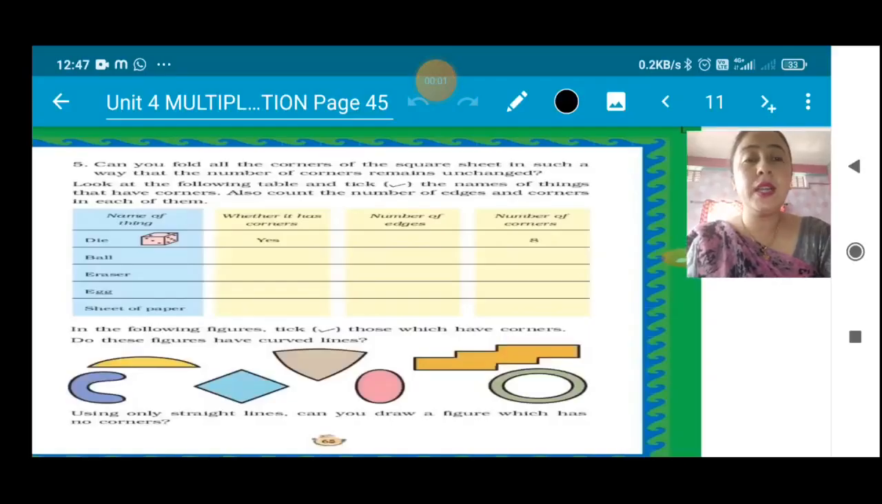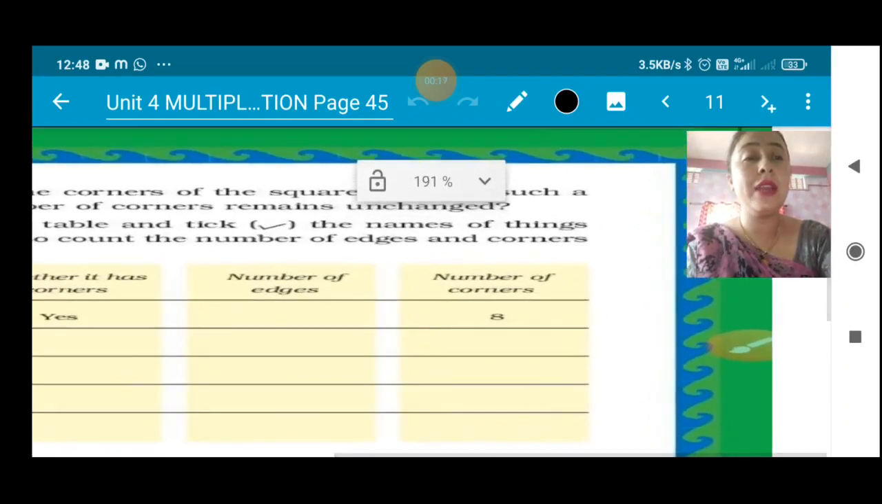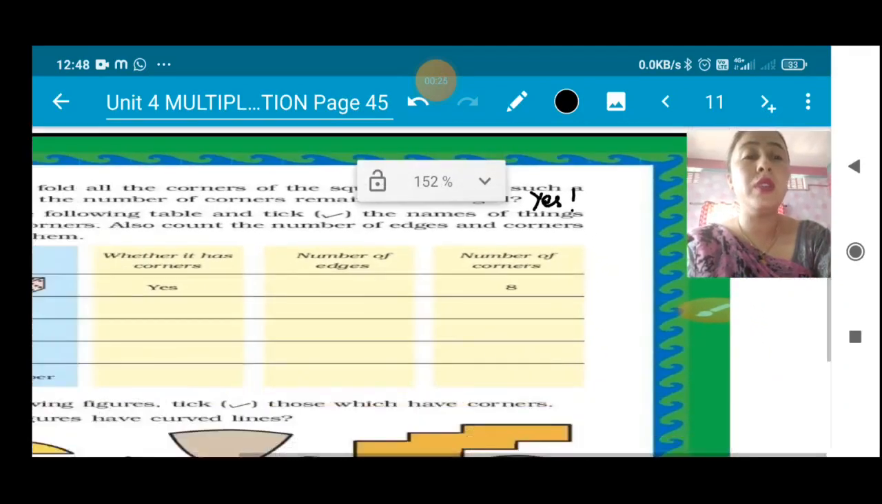Children, this is another page. So question number 5, can you fold all the corners of the square sheet in such a way that the number of corners remain unchanged? So you know that there are 4 corners in a square sheet. So the answer is yes. You can fold the square sheet in such a way that its corners, that is 4, will remain 4 only. So you will write yes here.